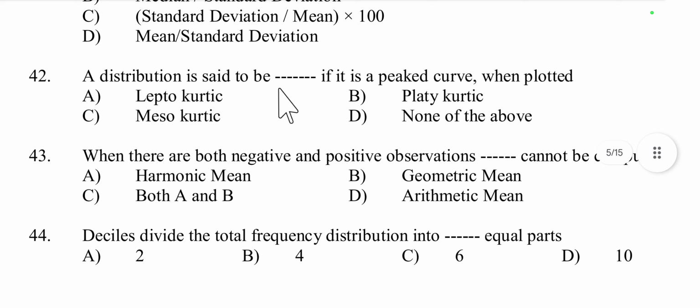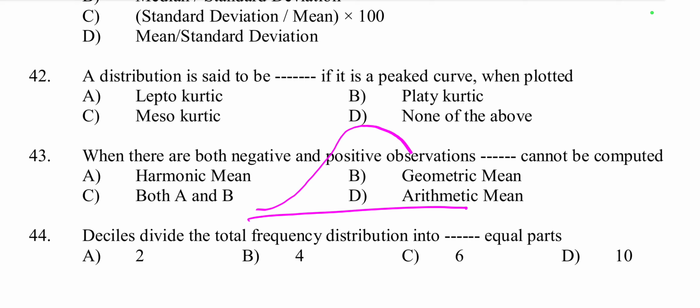Then question number 42. A distribution is said to be dash if it is a peaked curve when plotted. Peaked curve means leptokurtic, platykurtic, or mesokurtic. Suppose this is the normal shape, this is peaked and this is flat.